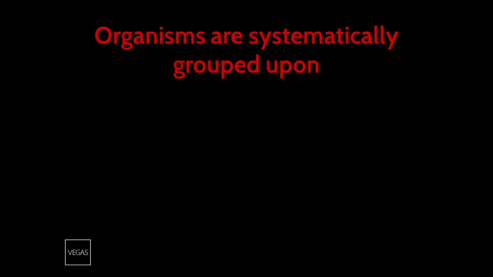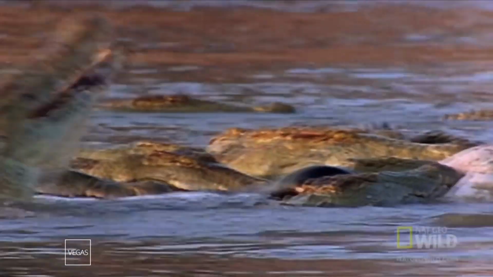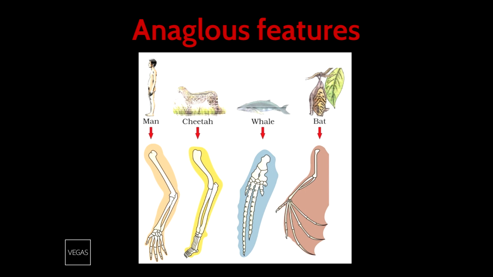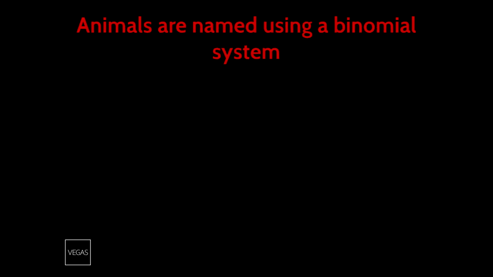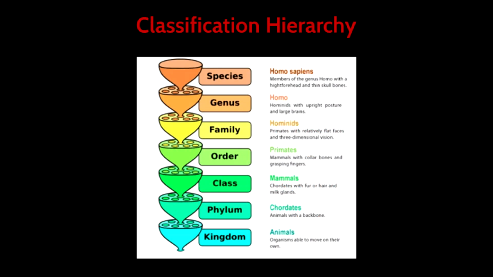Well, organisms are systematically grouped upon appearance, hierarchy, or phylogenetic relationships. Many animals share analogous features that look similar and the feature may fulfill a similar function but do not have the same origin. For example, the wings of bats and birds. Organisms are named using a binomial system, meaning they are named using their genus and species. This overcomes regional variations in naming, giving each species a universal name.